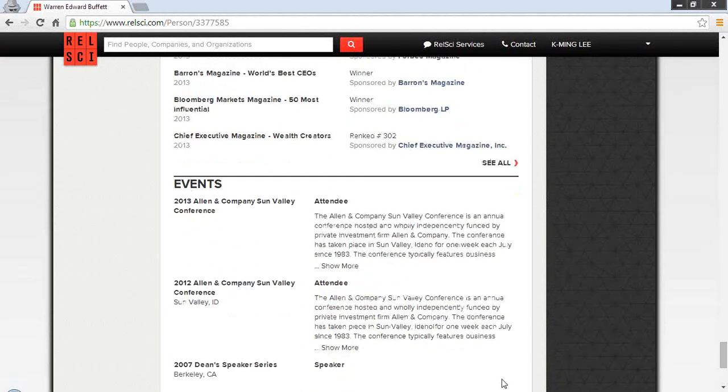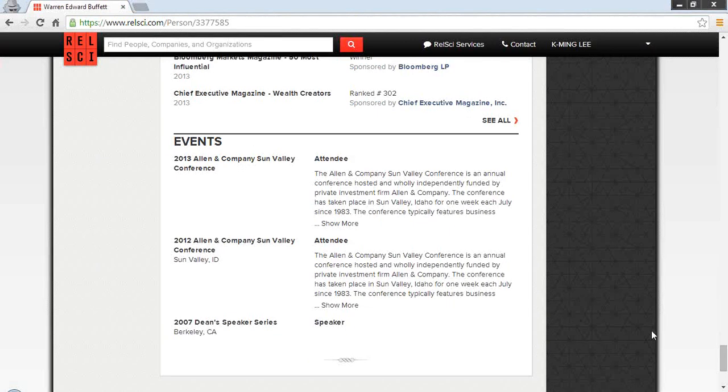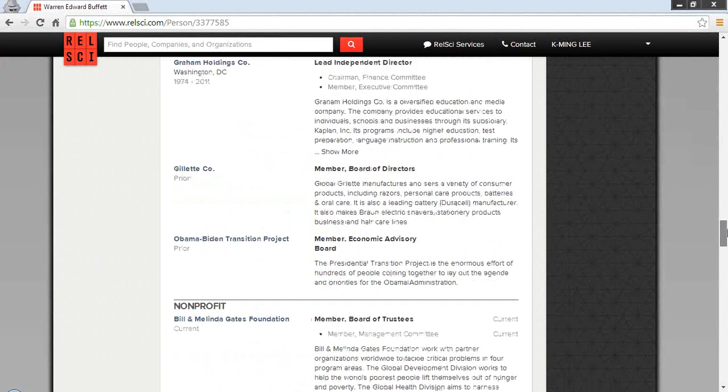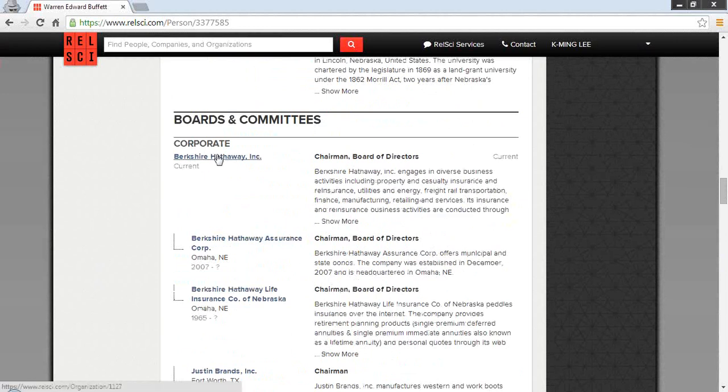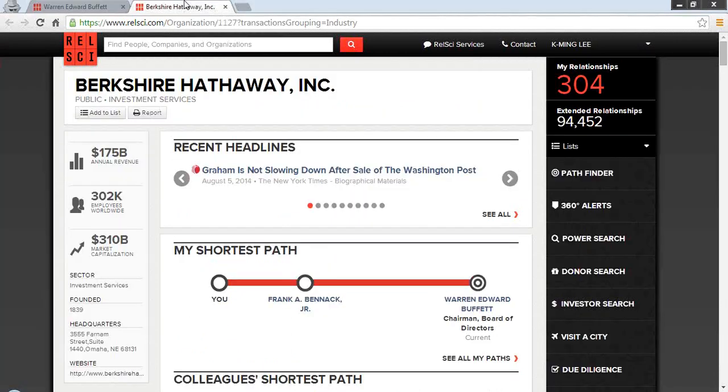So that's what a full profile looks like. And I just want to mention that not all RelSci profiles will contain this level of data, as it depends on what RelSci can collect via public sources. Next, I'm going to walk you through a company profile. So I'll come back up here. I'm actually going to click into Berkshire Hathaway and load up that profile for you.